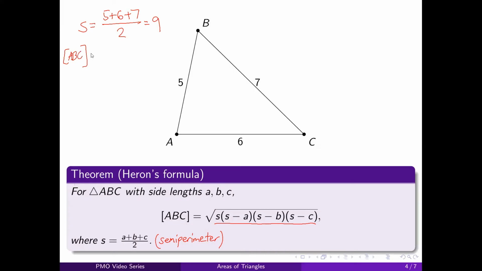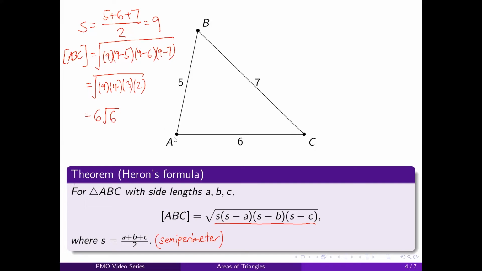So the area will be the square root of 9 times 9 minus 5 times 9 minus 6 times 9 minus 7, or 9 times 4 times 3 times 2. And if you simplify, you should get that the area is 6 square root of 6.